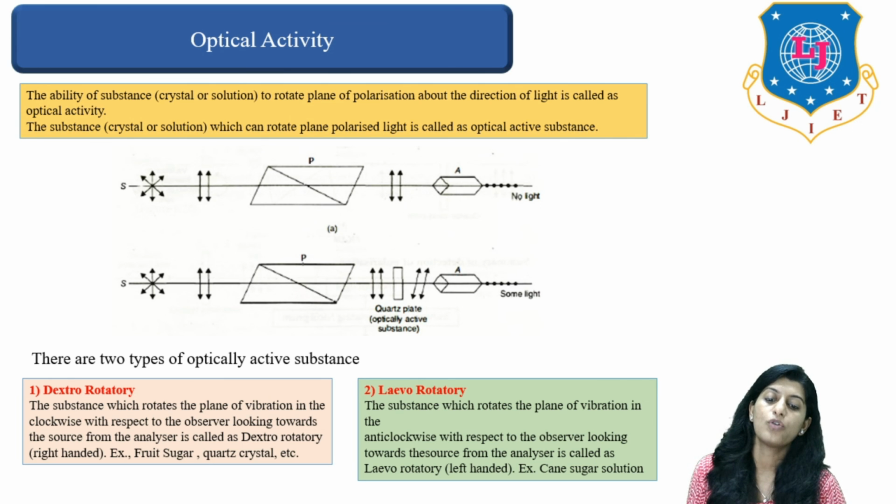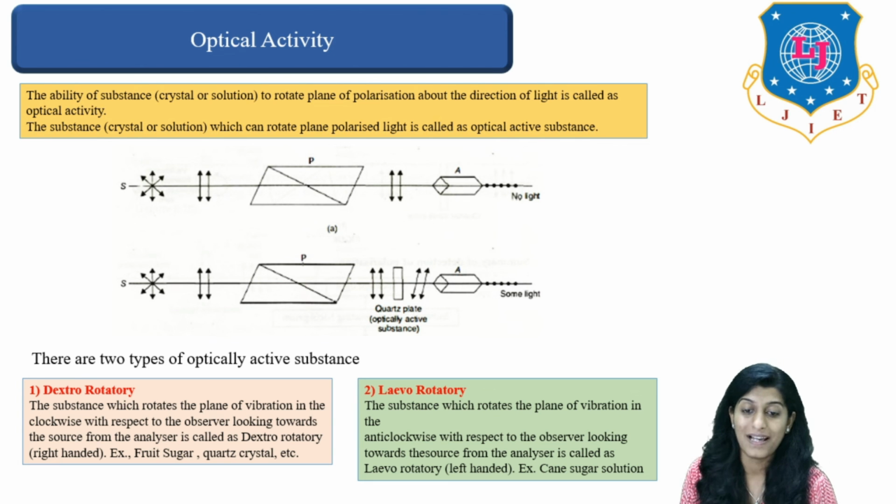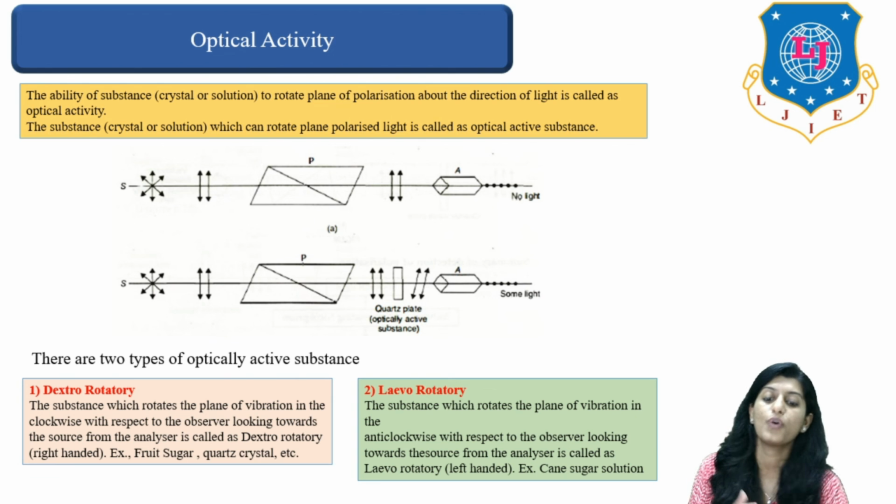When we talk about levorotatory, the substance rotates the plane of vibration anti-clockwise, just opposite to dextrorotatory, with respect to an observer looking toward the source from the analyzer. An example of this is cane sugar solution.